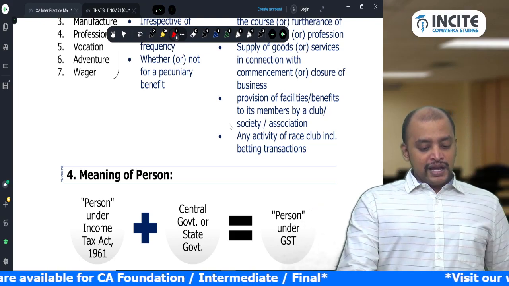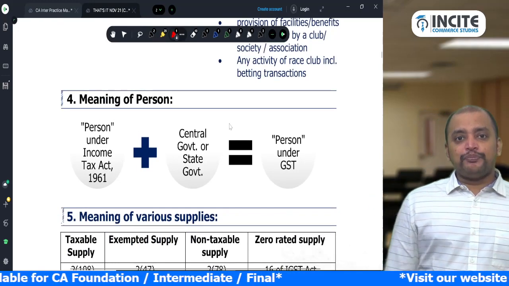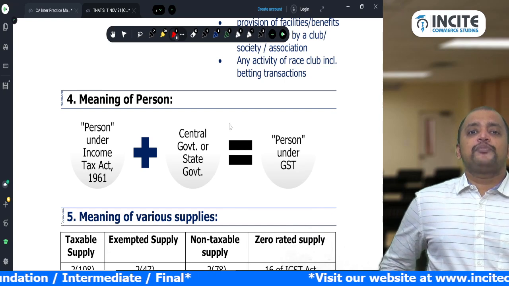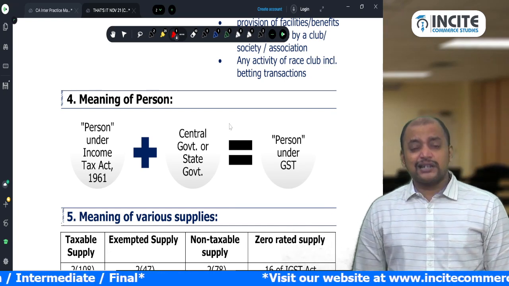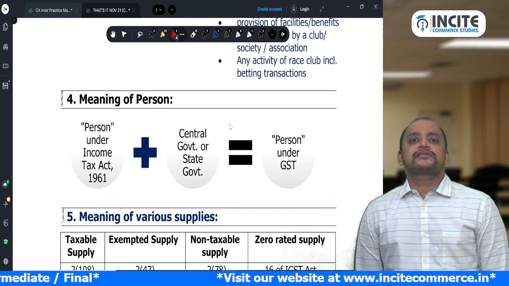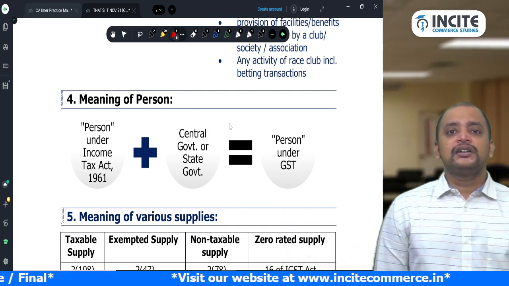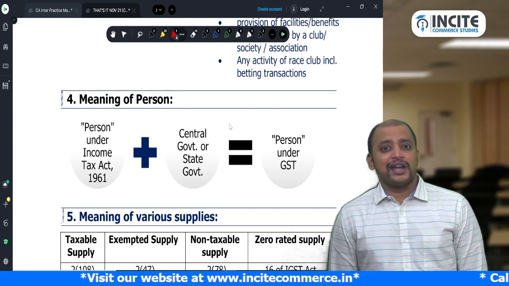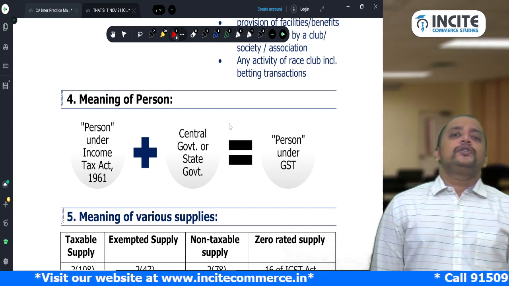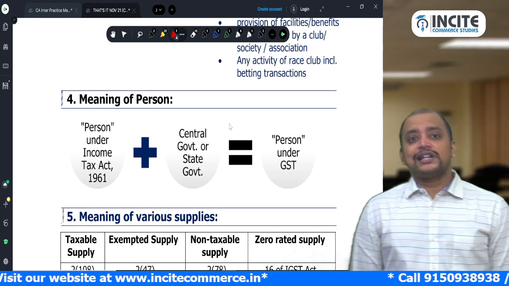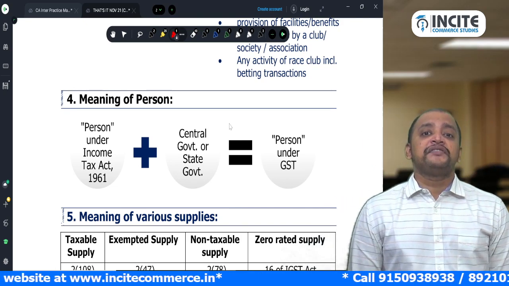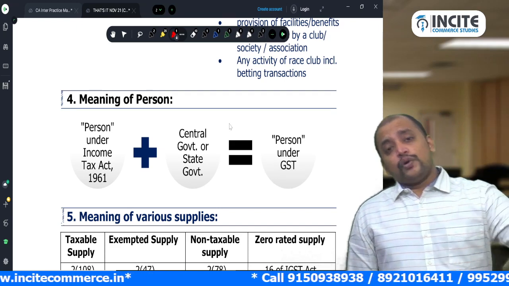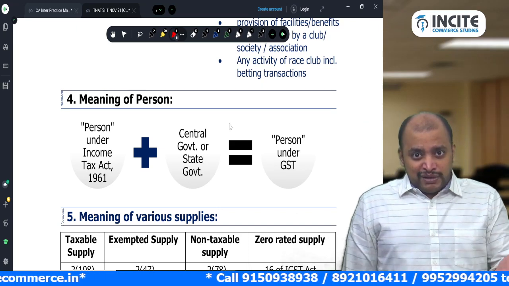Okay. Then next, meaning of person. Person is simple. Whatever the meaning of person that we have under Income Tax Act, the same meaning of person, except central government and state government. So meaning of person under income tax is what? Individual, HUF, AJP, BOI, then cooperative society, company, body corporate, and every artificial juridical person, local authority, except the central government and state government, it will become person under GST.